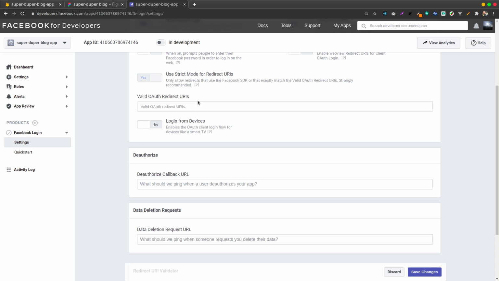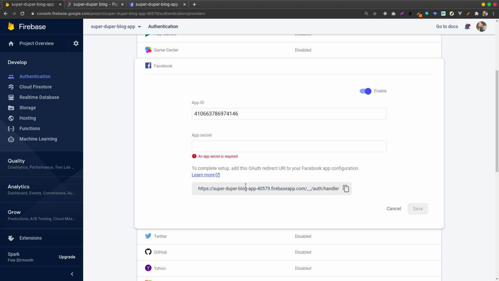Go ahead and select Facebook login, then go to settings for Facebook login. Find the login, then add the link which comes from this, the OAuth redirect link, the URL, then paste it within this valid OAuth URL, just there.